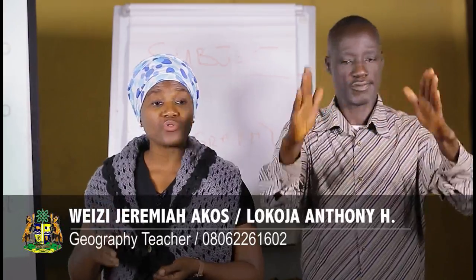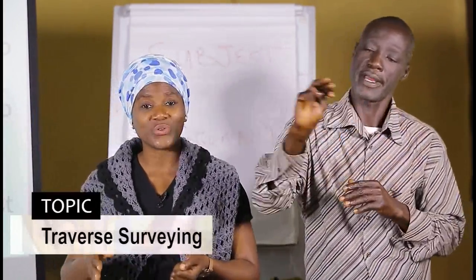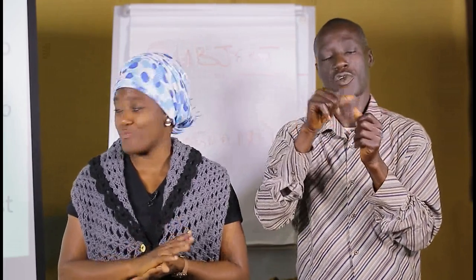When you talk about routes or legs, you're talking about the measurements you will take in meters, sorry, not millimeters. You measure in this direction, you measure in that direction. Number 3, you mark the stations with numbers or letters. That is where you take your bearings.